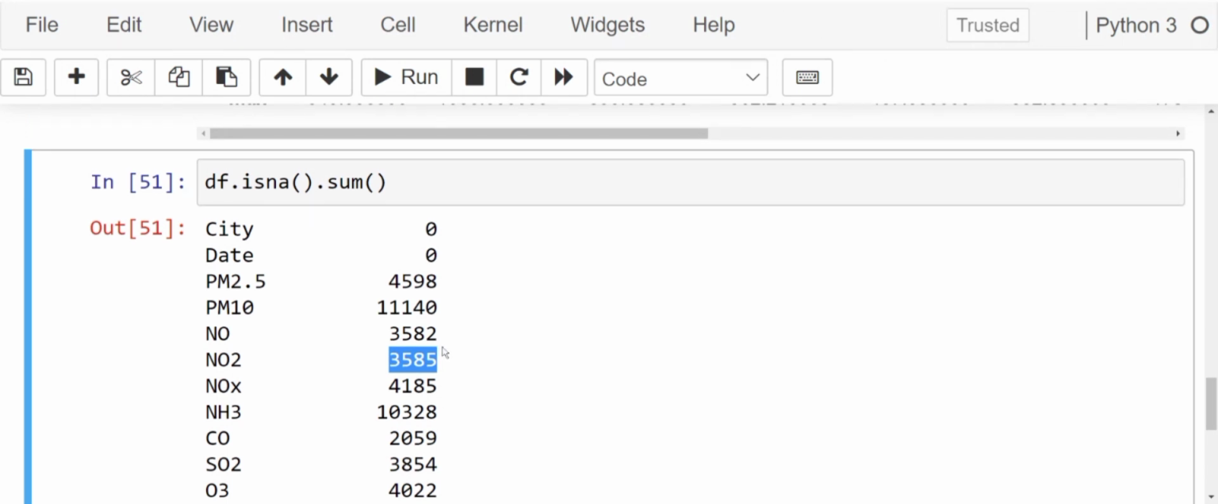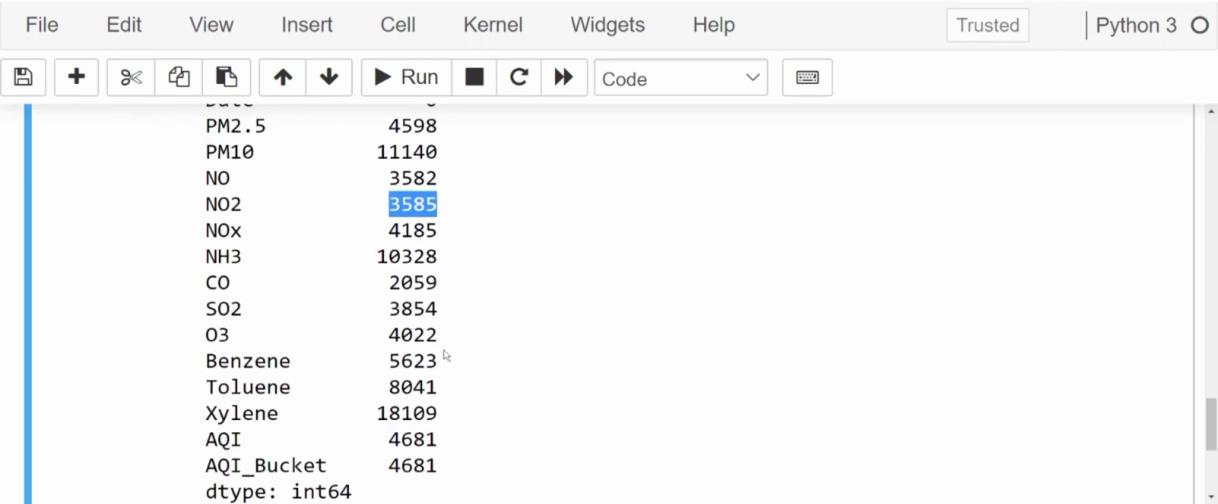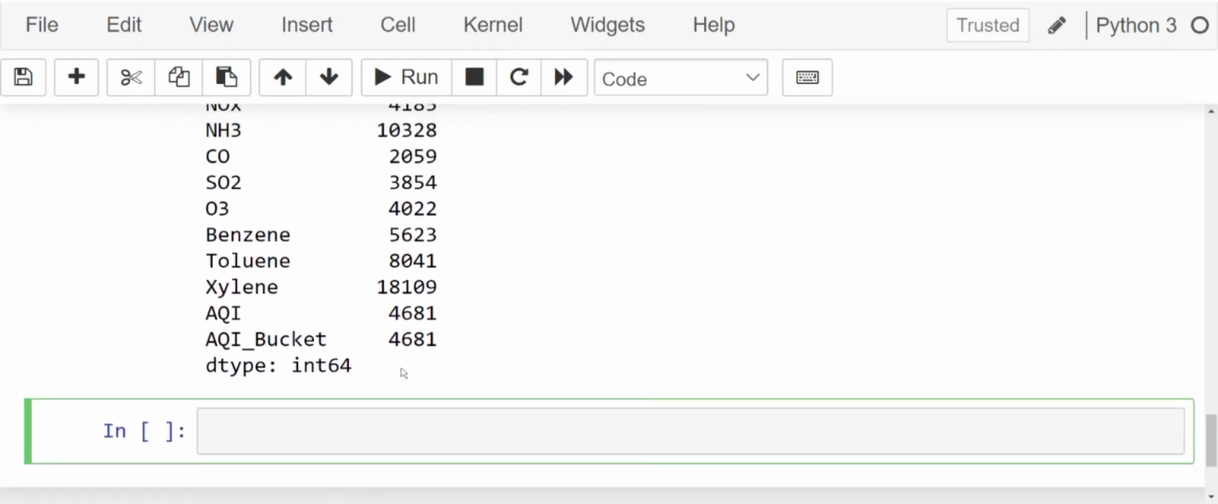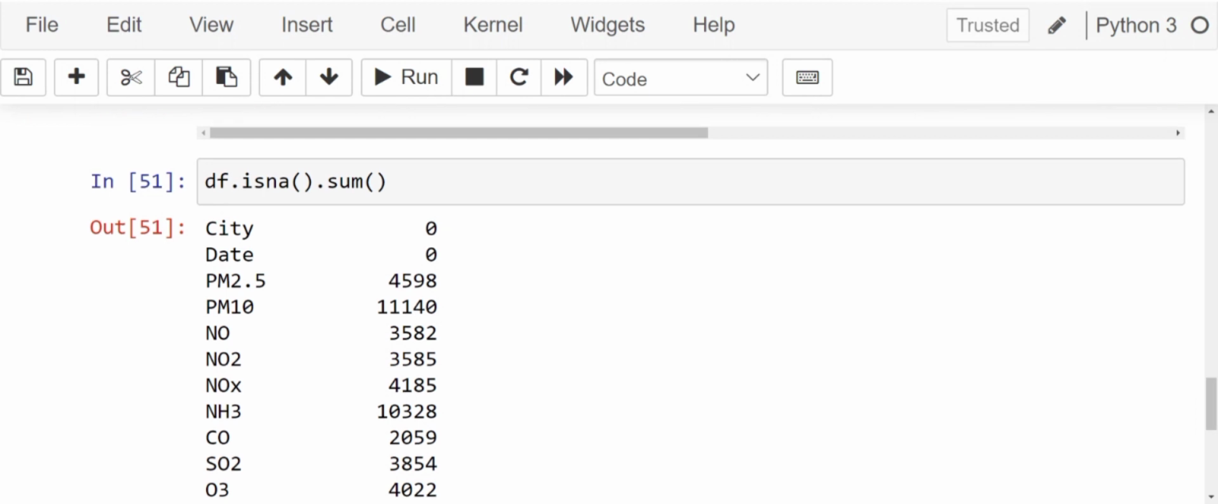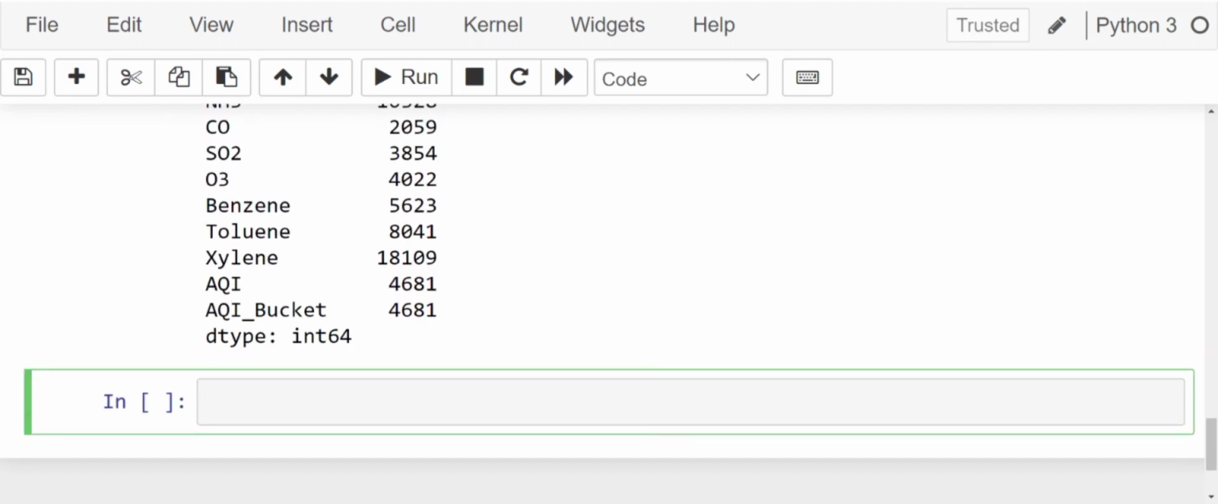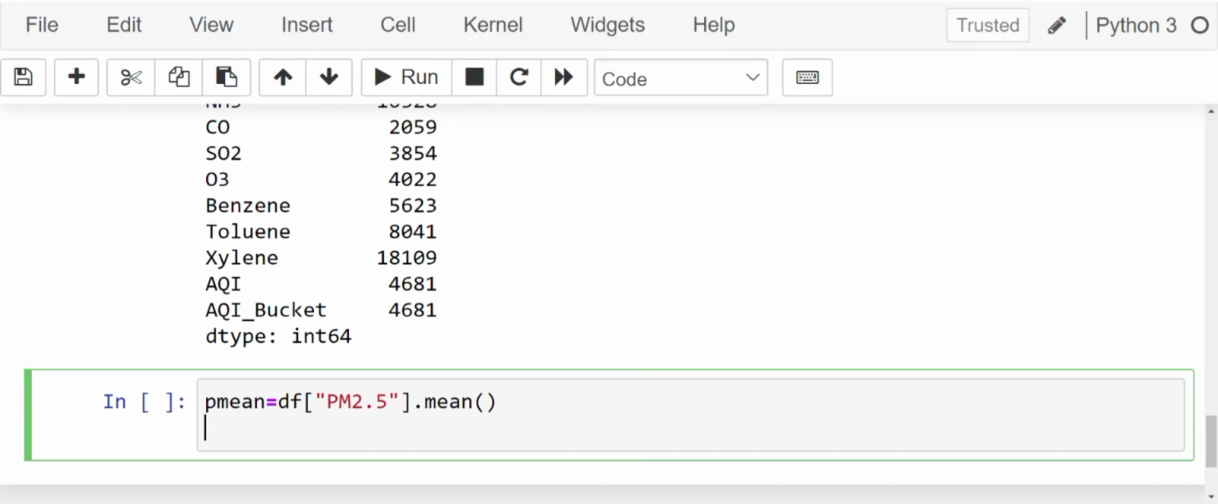Now, let's handle these missing values. How are we going to handle these missing values? We are going to handle these missing values by replacing the null values or NaN values by mean. Let's see how we do it. Let's deal with PM 2.5. First, we'll take the mean of PM 2.5. pmean is equal to df PM 2.5 dot mean. Next, we replace all our null values with this pmean.